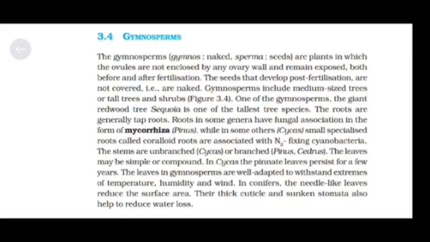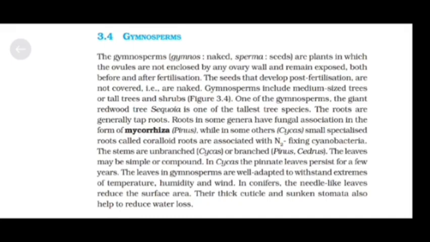The roots are generally tap roots. Roots in some genera have fungal association in the form of mycorrhiza, as in Pinus, while in some others, such as Cycas, small specialized roots called coralloid roots are associated with N2-fixing cyanobacteria. The stems are unbranched, as in Cycas, or branched, as in Pinus and Cedrus. The leaves may be simple or compound.